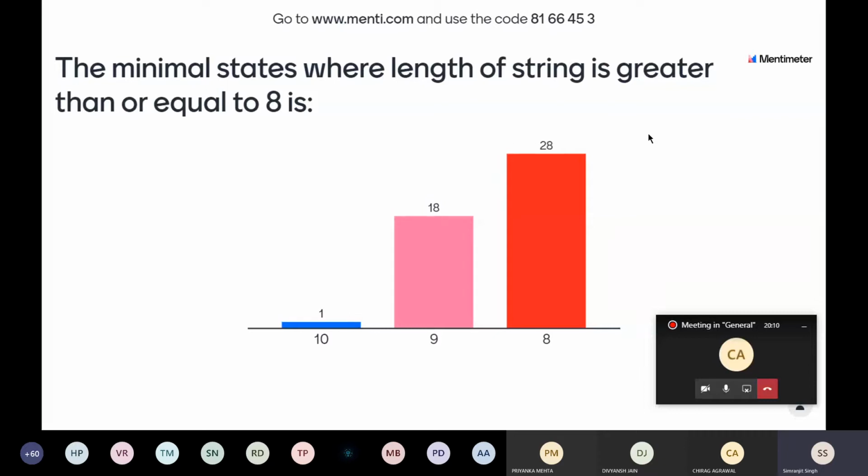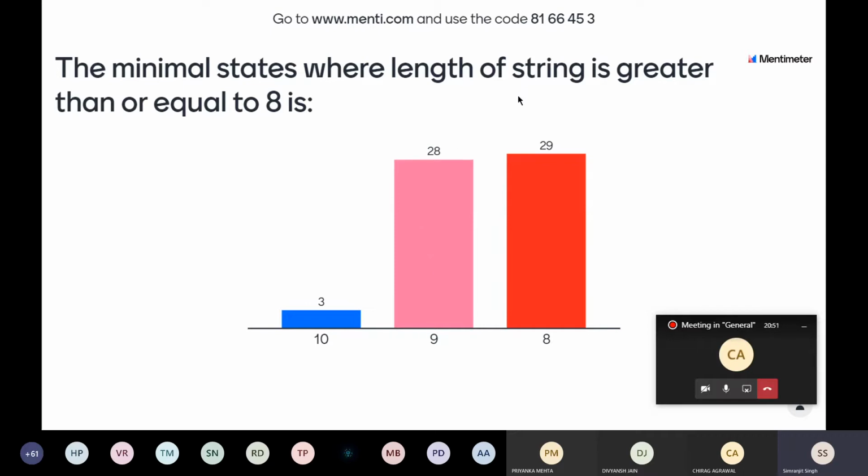If you are not able to solve this, just take an example. You can take the length of the string greater than or equal to 2, or 1. You can make the states and see the pattern yourself. There is nothing to remember about whether the formula is n plus 1 or n plus 2. I think the answer here is n plus 1. So it is greater than or equal to 8, and the answer is 9. Keep that in mind.